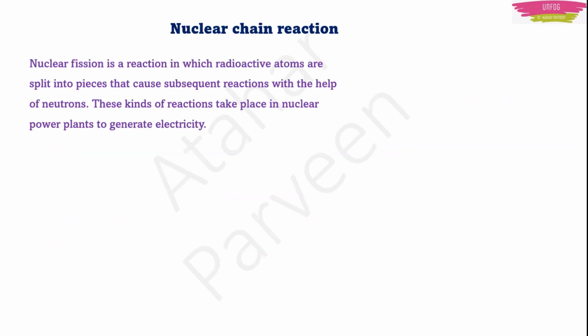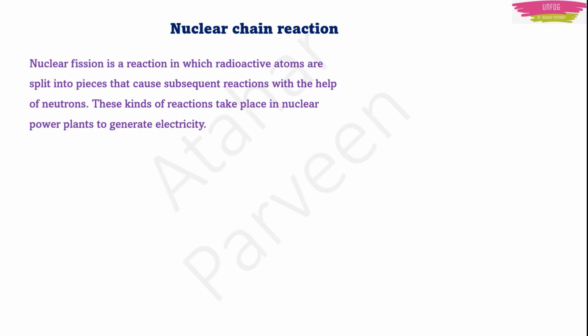Now let's talk about what we call a nuclear chain reaction. Actually, in nuclear fission, some radioactive atoms are there. What are radioactive atoms? They are the atoms which release energy. We will talk about radioactivity in the next lecture. In this lecture, we will just talk about these nuclear reactions. So right now, just to understand what radioactivity is, there are some unstable atoms which release energy continuously. They are known as radioactive atoms.